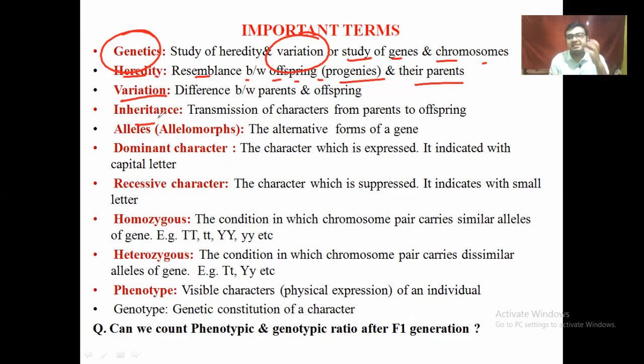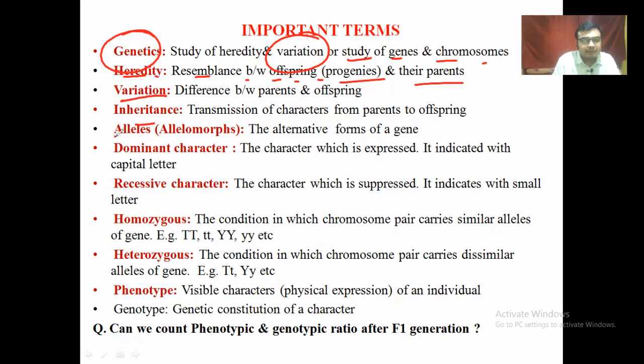That is the basic unit of heredity, which is present inside the DNA, and the DNA is present inside the chromosome, and the chromosome is present in the nucleus. So under the nucleus, the chromosome is present; under the chromosome, DNA is present; under the DNA, the gene is present. You can easily remember the location of these parts of genetic information this way.